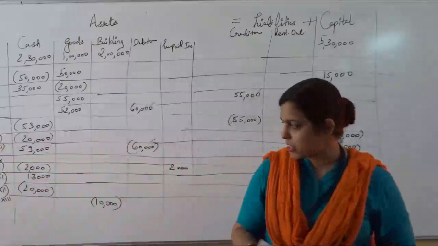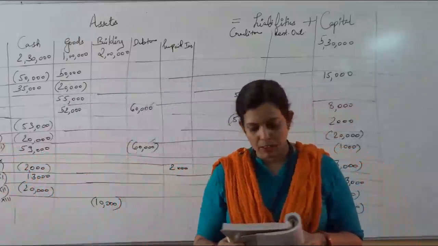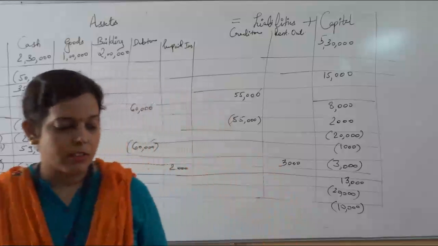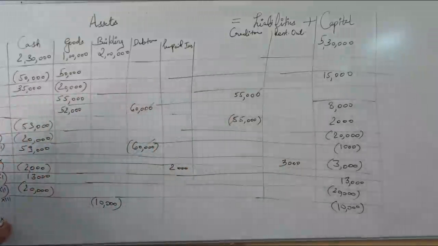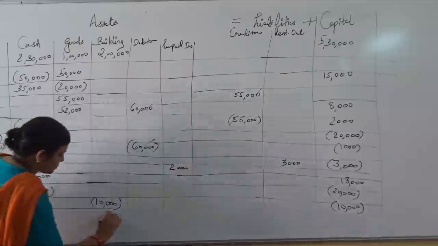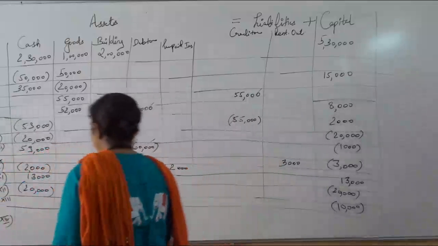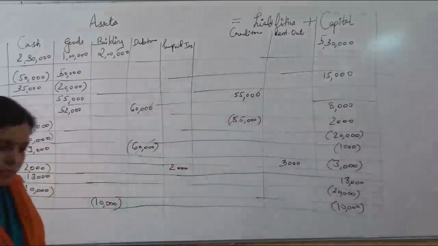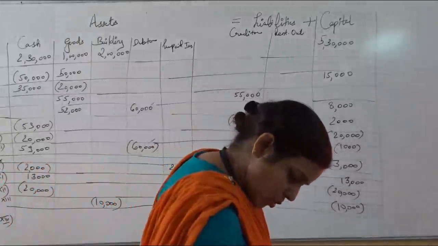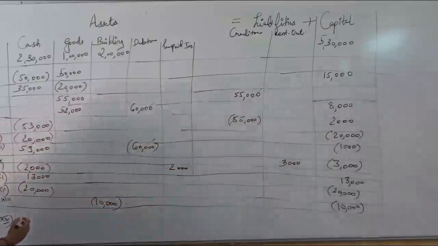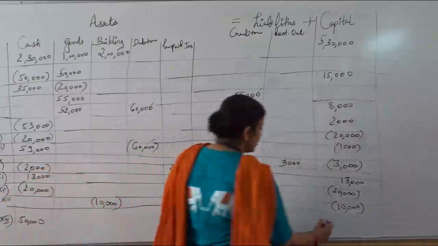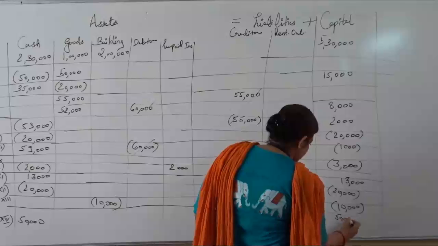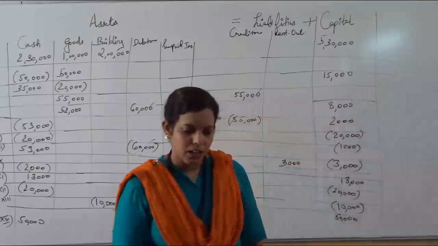Fresh capital invested, rupees 50,000. Just like the first transaction, when fresh capital is invested, transaction number 14, what will be the impact? Cash and capital, yes, it will be added. How much fresh capital is invested? Sorry, it's 50,000. 50,000 will be added in cash and 50,000 will be added in the capital, like this.